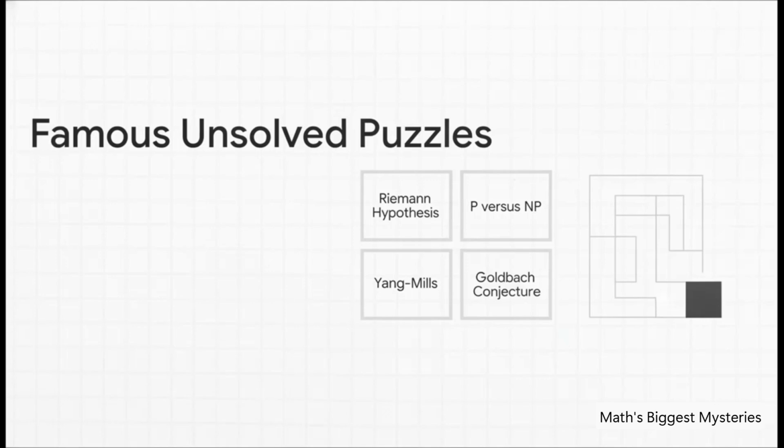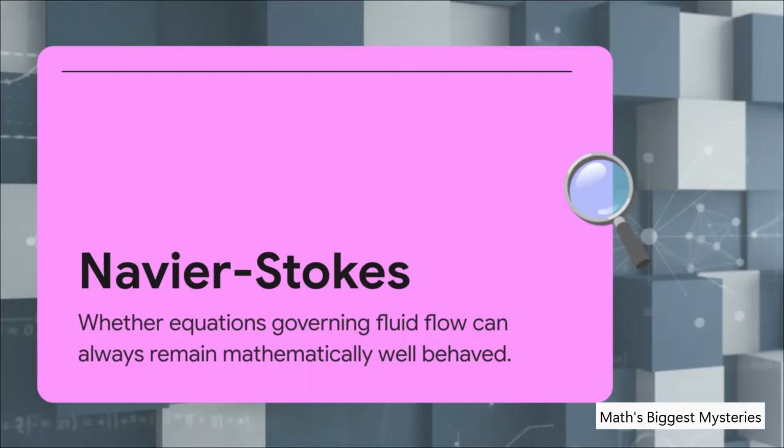These puzzles haven't survived just because people aren't trying hard enough. They survive because every single attempt eventually hits a massive, unbreakable wall. To put that into perspective, just look at Navier-Stokes. At its core, it's just trying to map out how fluids flow, right? Like water moving through a pipe, or air rushing over an airplane wing. But finding a bulletproof mathematical rule to prove these equations will always work without them randomly breaking down or spitting out impossible infinite numbers is still a huge mystery. Our current math just kind of fails to keep it well behaved.